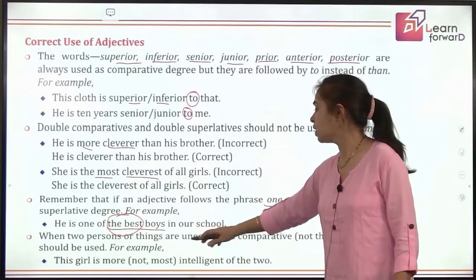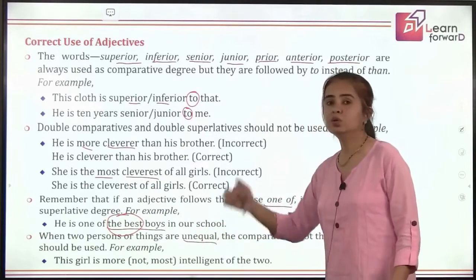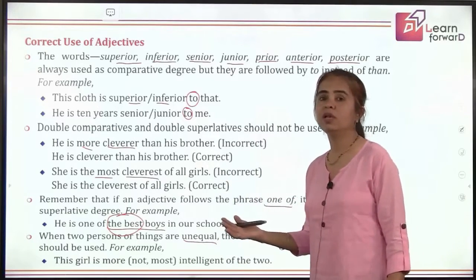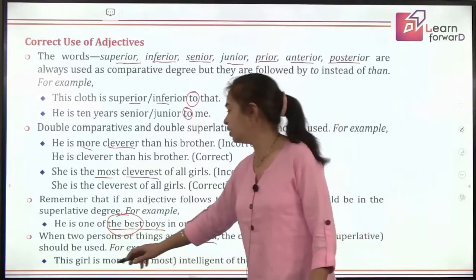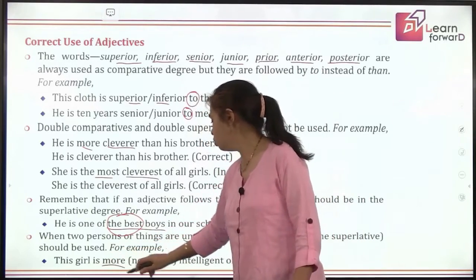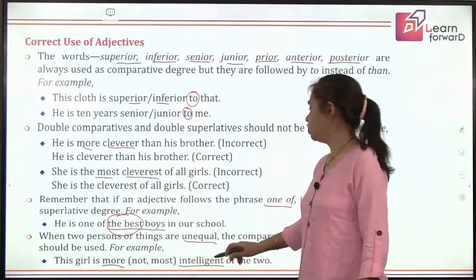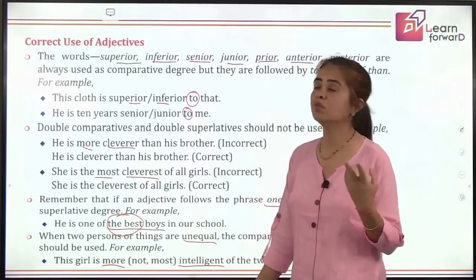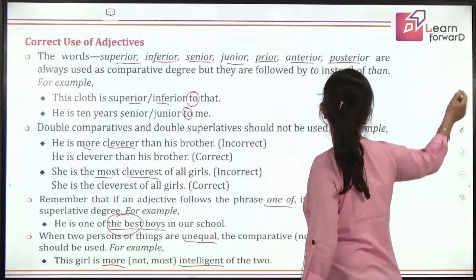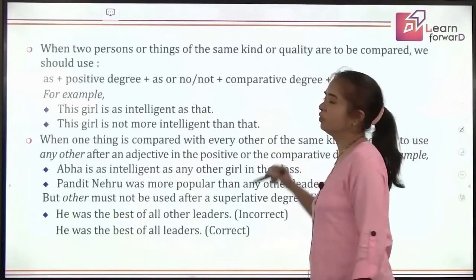Two persons are unequal, so they are not at the equal level regarding those adjectives. So we do not use the superlative degree. This girl is more intelligent of the two. Since we are talking about two, we have to use the comparative degree here, not the superlative degree.